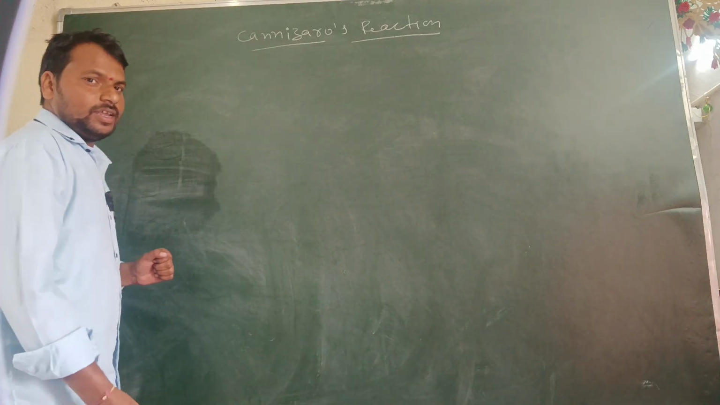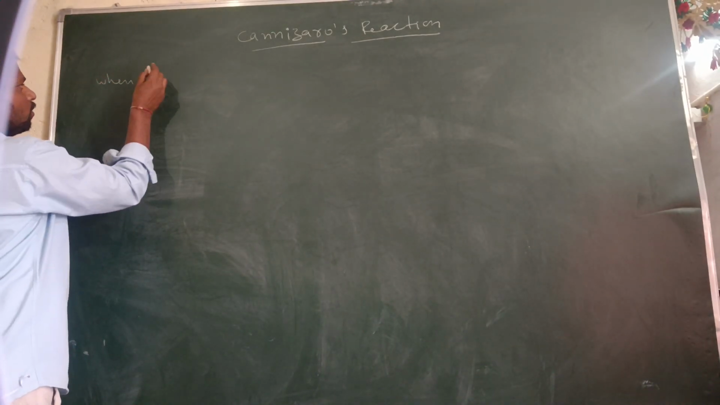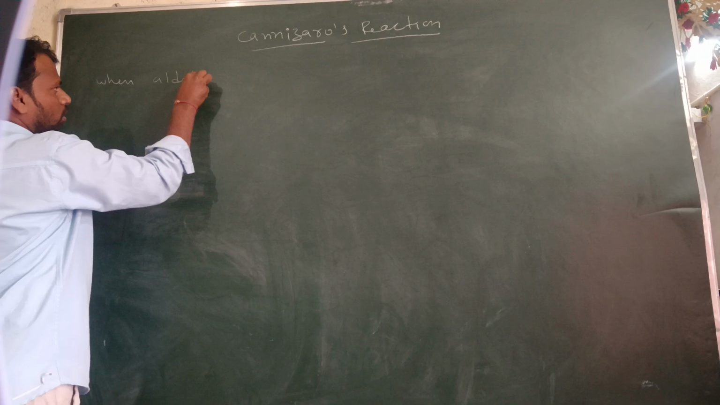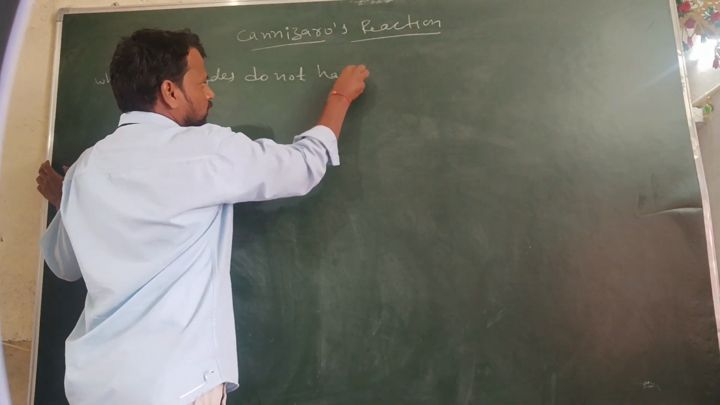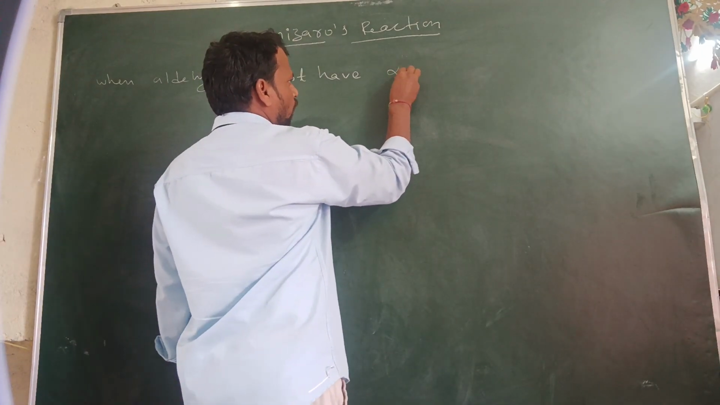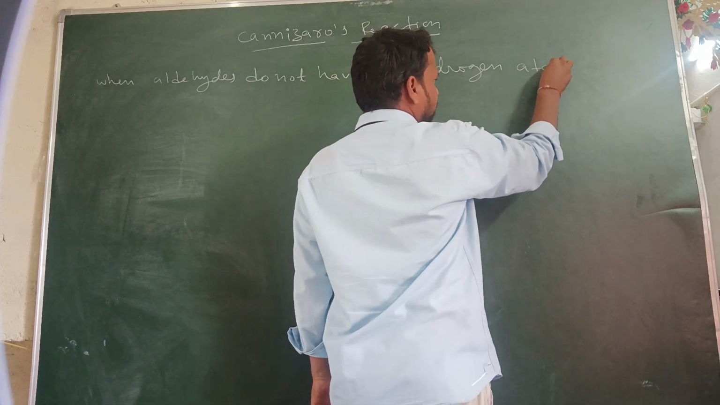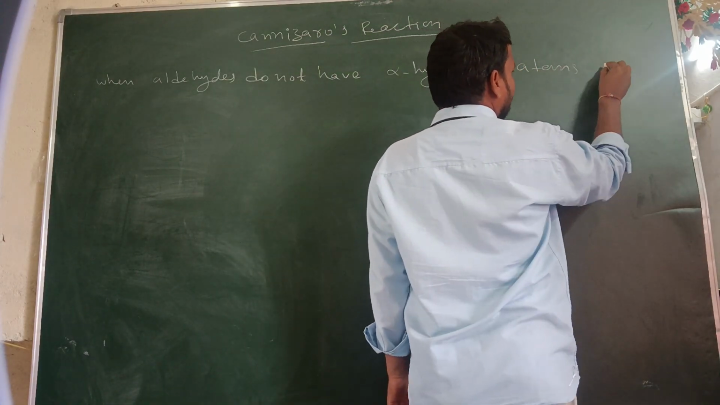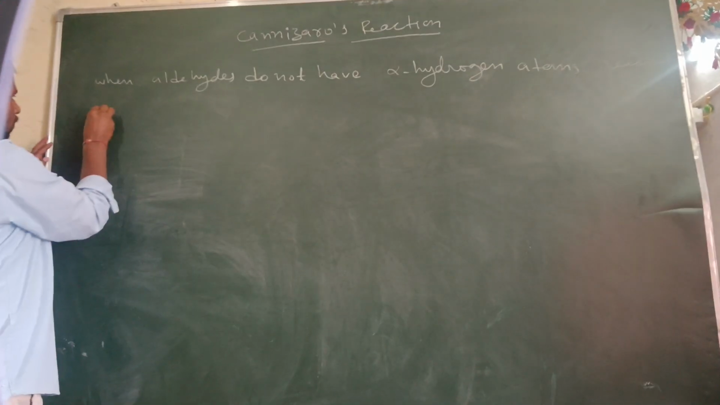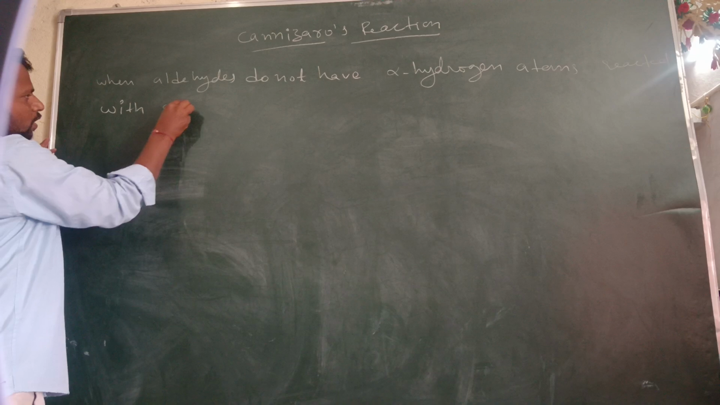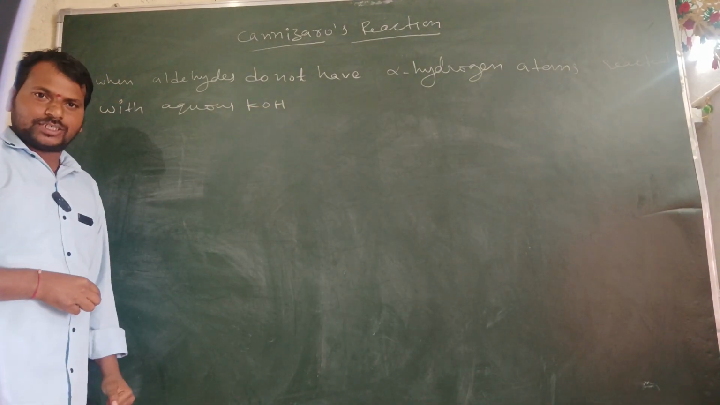Let me write the definition clearly on the board. First of all, when aldehydes do not have alpha hydrogen atoms, reacted with aqueous alkali, we will take aqueous potassium hydroxide,